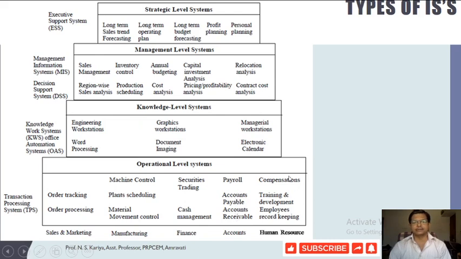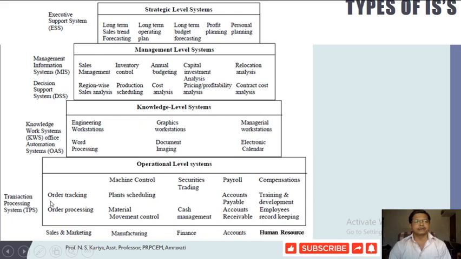Similarly, in HR we handle the distribution of compensation, training and development, and employee record keeping. These are simple transactions, for example leave management in HR. That comes under the type of information processing system called TPS.